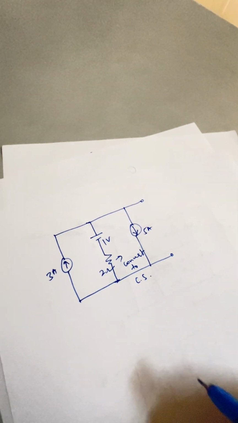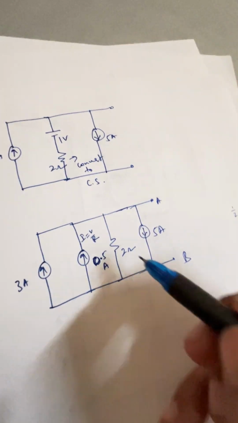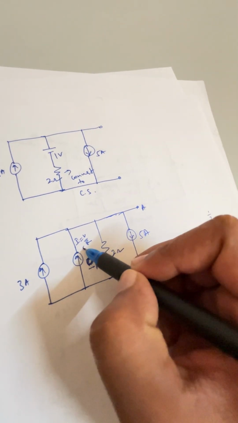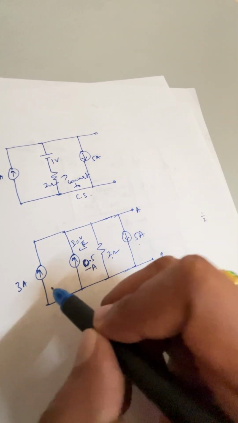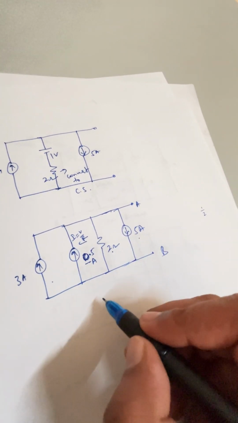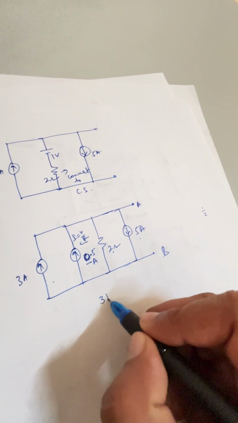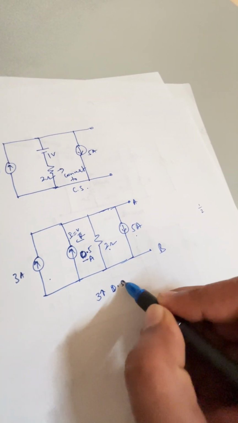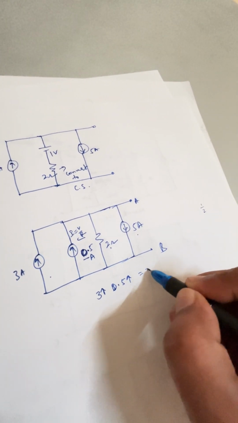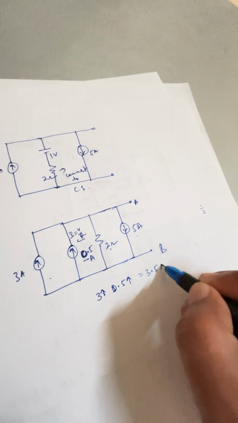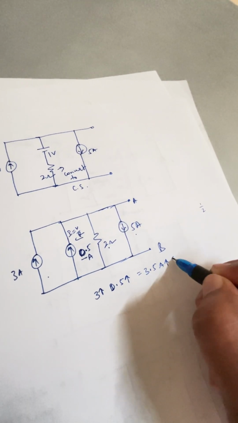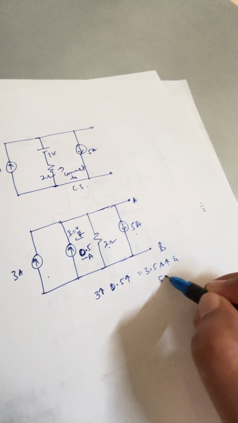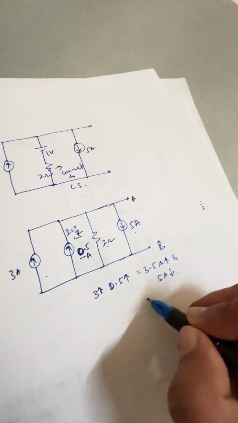Convert this 1 volt 2 ohm voltage source into current source. So you can get I is given by V by R. V is 1, R is 2. You can get 0.5 amperes, and 2 ohm is parallel. So you can see now 3 amperes in upward direction, 0.5 ampere is in upward direction. Both are in same direction, so that the total current is 3.5 amperes, and the 5 amperes is flowing downward.